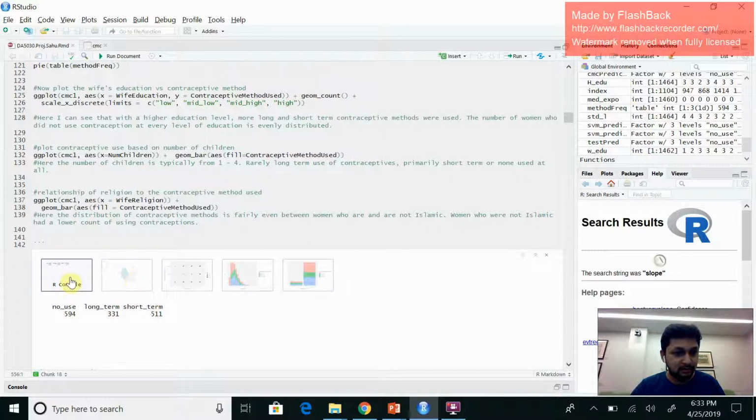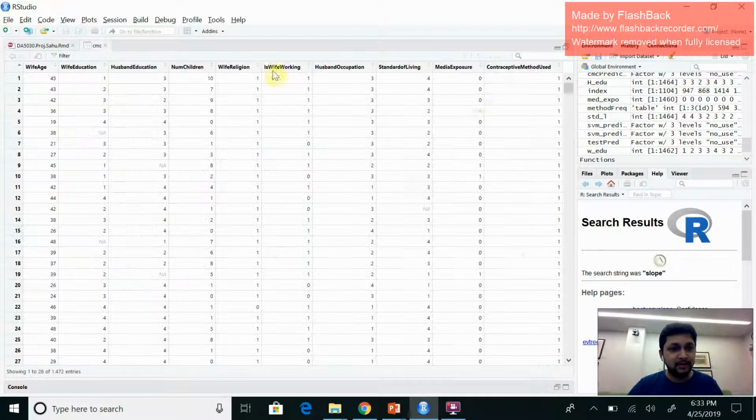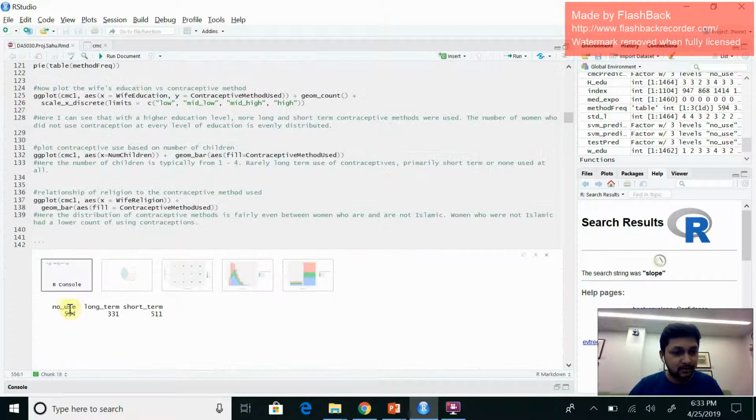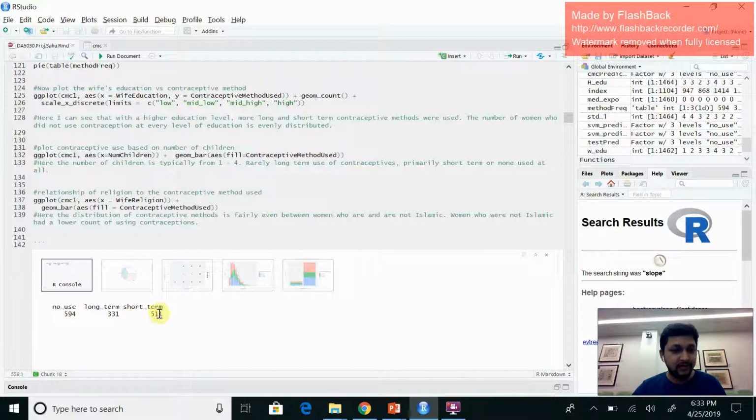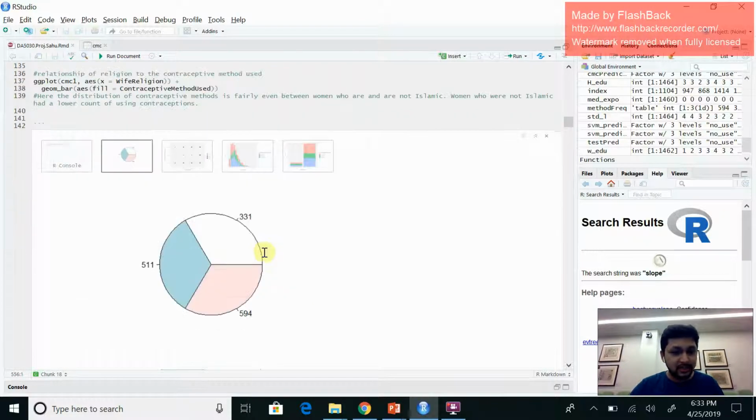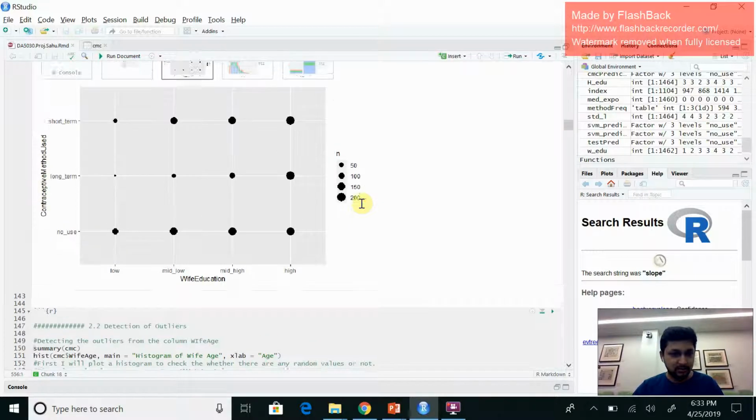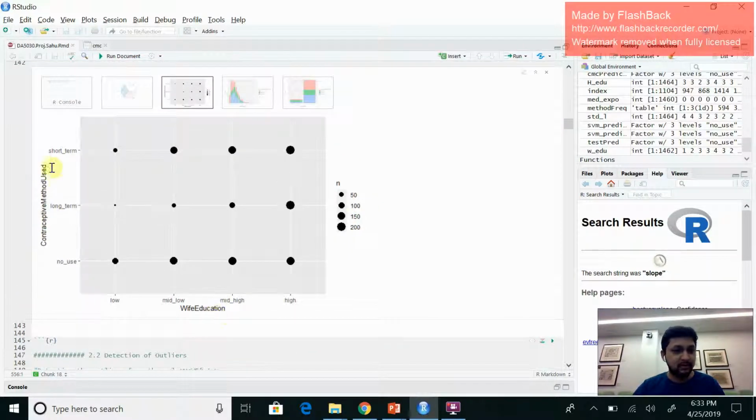The first graph is for the column contraceptive method used. It shows that 594 women do not use any contraceptive method, 331 used it for the long term, and 511 women have used it for the short term. This is a pie chart of the method, and this is a plot between wife education and contraceptive method used, which shows the education level from low to high and from no use to short term.